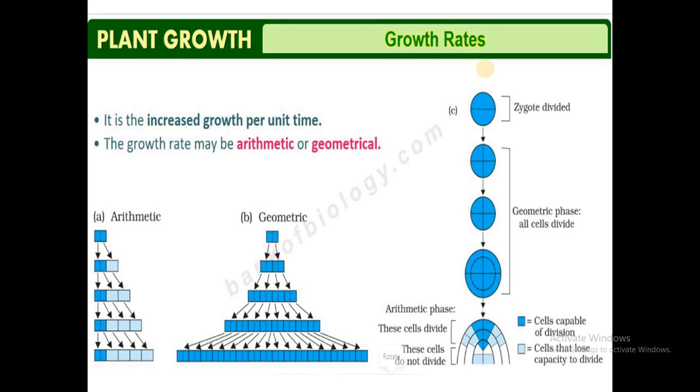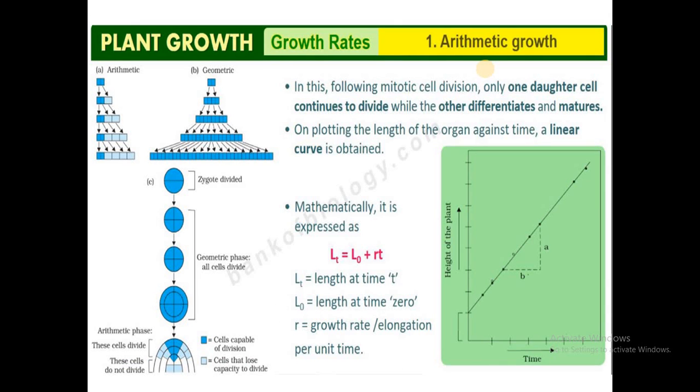As you have studied, there are two types of growth rates. One is called the arithmetic growth rate and the other is called the geometrical growth rate. When you consider the arithmetic growth rate, following mitotic cell division, only one daughter cell continues to divide, whereas the others differentiate, mature and take up some special functions. When you look at the graph of arithmetic growth, the type of curve we observe is a linear curve.